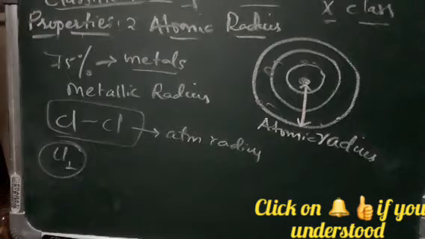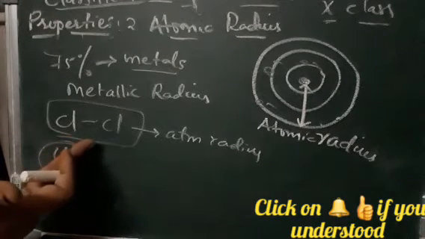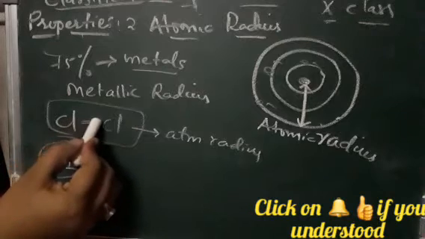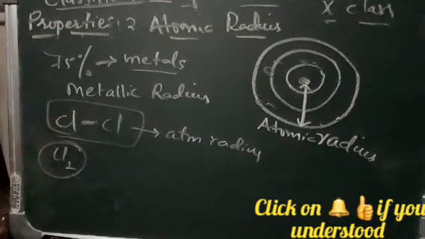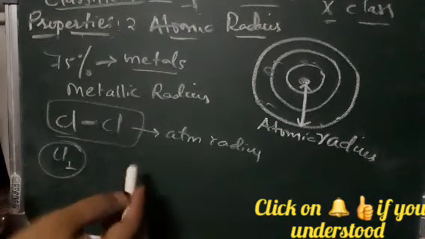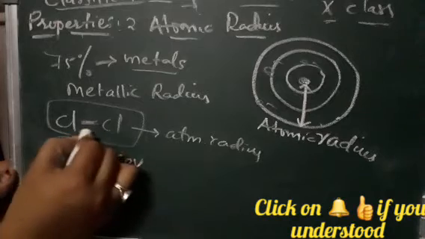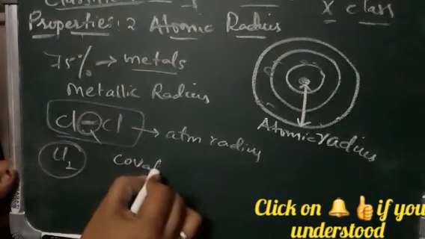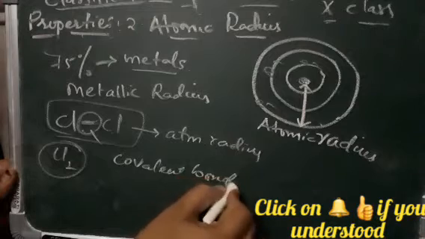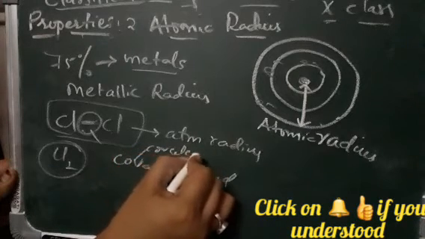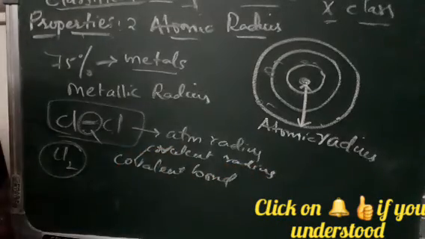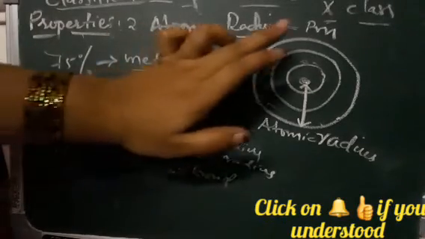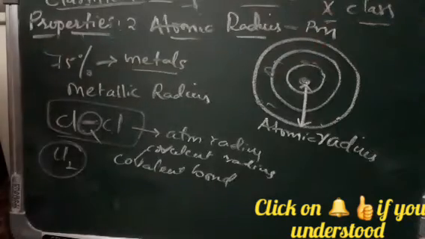So what they do is take the size of the chlorine atom by measuring the length of the covalent bond between the two chlorine atoms, and half of this distance is taken as the atomic radius, which is called the covalent radius, because this bond is nothing but a covalent bond. The atomic radius is measured in picometers, pm.